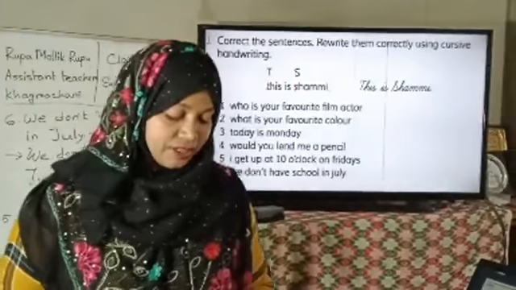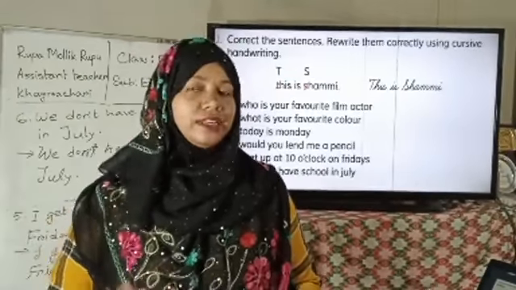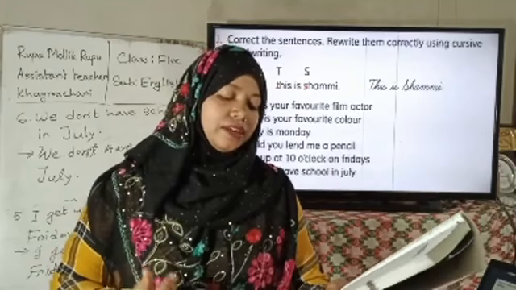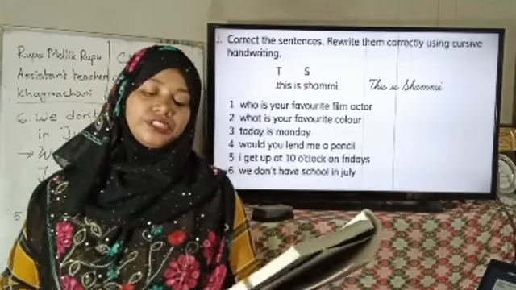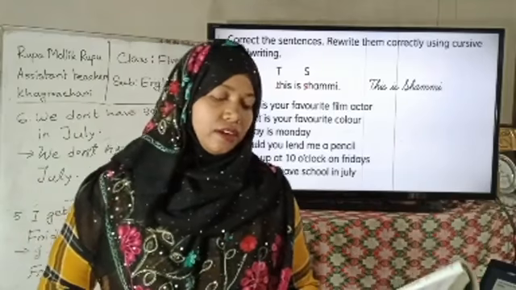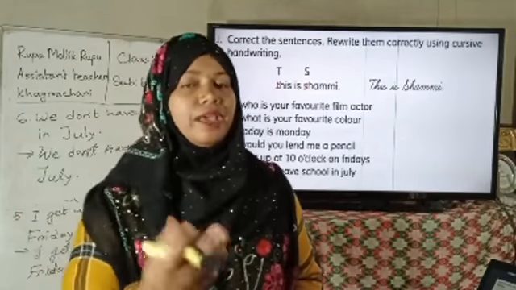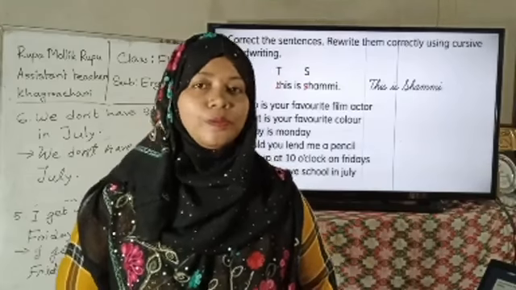My dear students, now in activity K, here is a pair work. Read the composition that your partner wrote in activity H. Check for correct use of capital letters and full stop. You have to do it at your home, right?